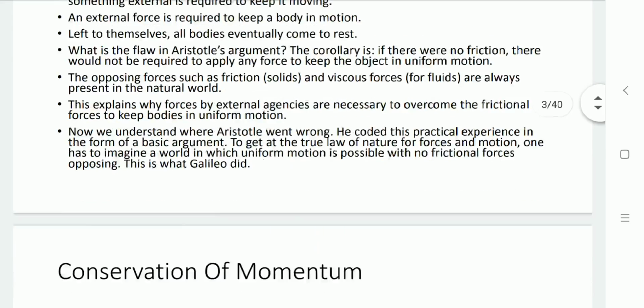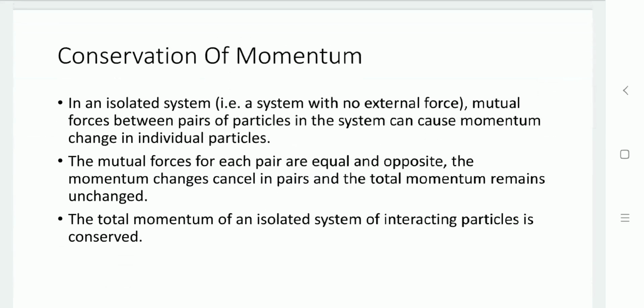Now, conservation of momentum. Basically, momentum is the mass of the object times the velocity of that particular object. Here, if an external force is not present, then between two objects a mutual force pair is available. These mutual forces are equal and in opposite direction, and their total momentum will cancel out each other. So this total momentum is conserved by the interacting particles.